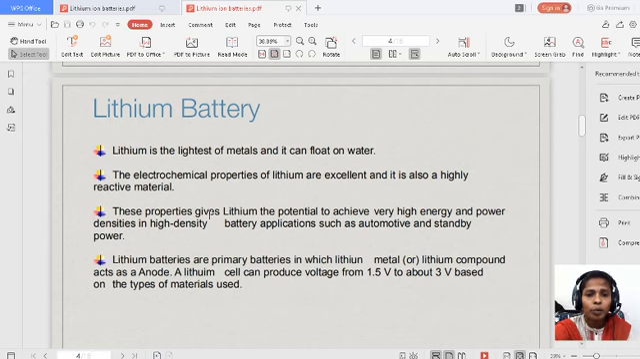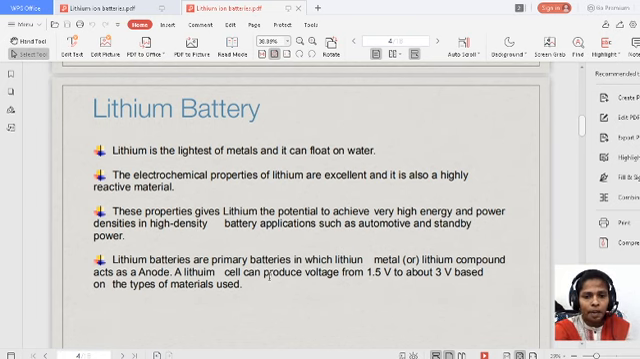These properties give lithium the potential to achieve very high energy and power densities in high density battery applications such as automotive and standby power. So because of these properties, what are the properties? High reactivity, high reduction potential, lightweight. It is used in high energy batteries and high power density batteries. Lithium batteries are primary batteries and also secondary batteries. Not only primary batteries, secondary batteries also.